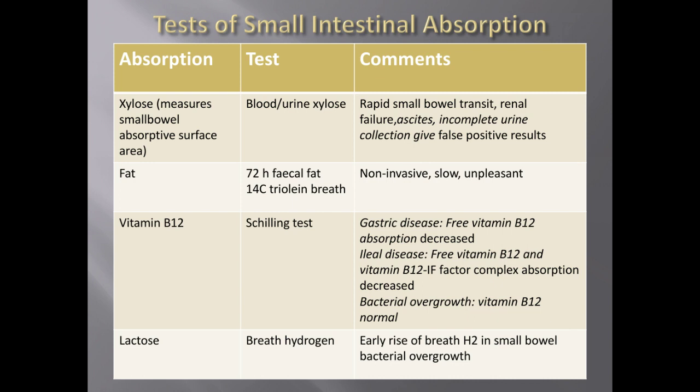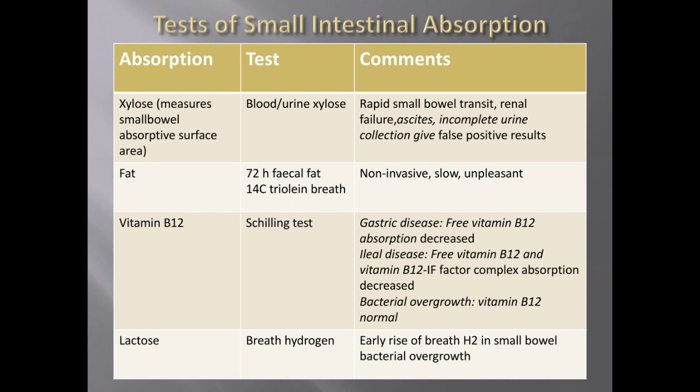These are very rarely used, but if you have hypersecretion syndromes, then definitely we should proceed with these tests to confirm the diagnosis. In Zollinger-Ellison syndrome, the basal acid output will be more than 50 millimole. Normally, it is mentioned to be less than 5. Very low levels will be seen in achlorhydria.